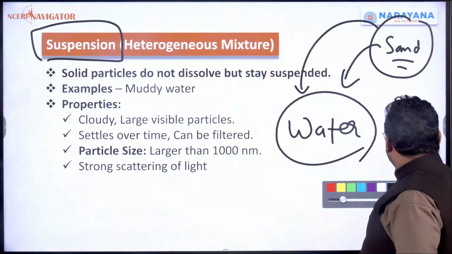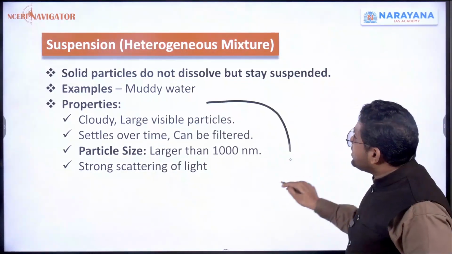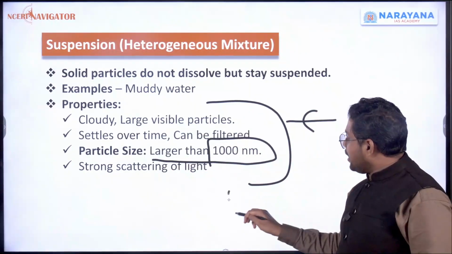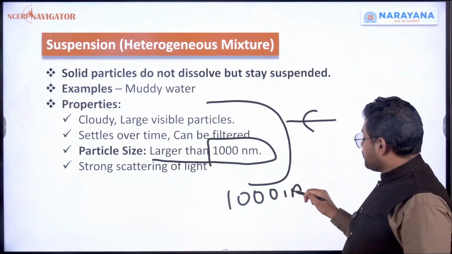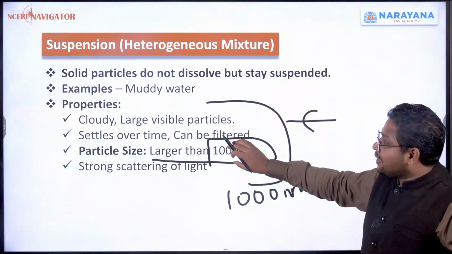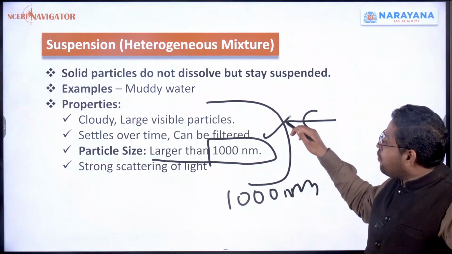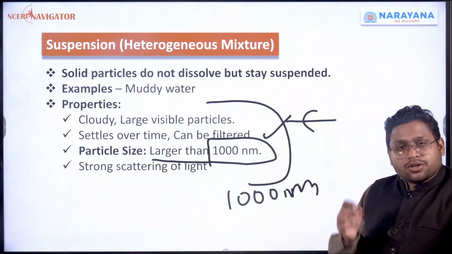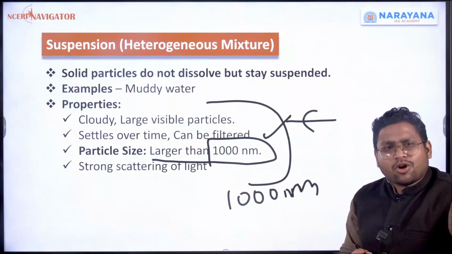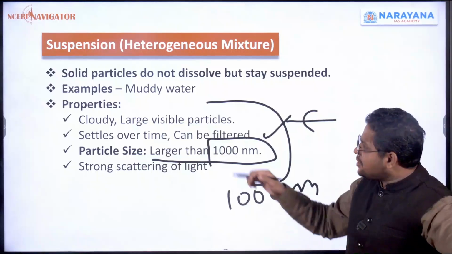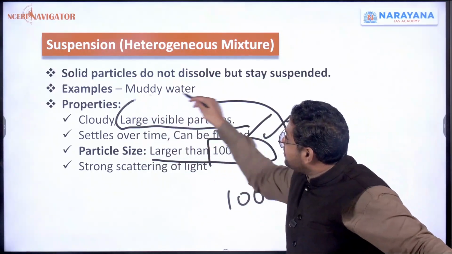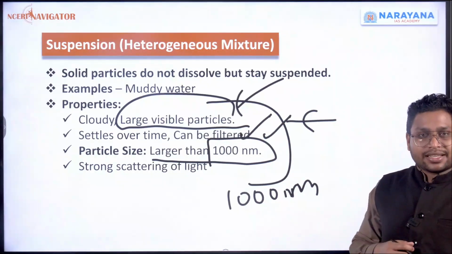Particles are suspended. Now, why is this happening, and what are the properties? First of all, the particle size is very large. It is 1000 nanometers. Sand's particle size is very large here. They settle over time, and you can even filter them out. You could not take sugar out of water, but here you can easily take the sand out of water just by using a filter. And all these particles are very large, and that's why they are visible to us. We can see these particles.